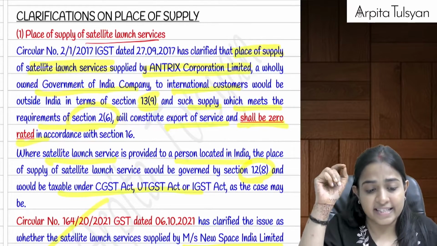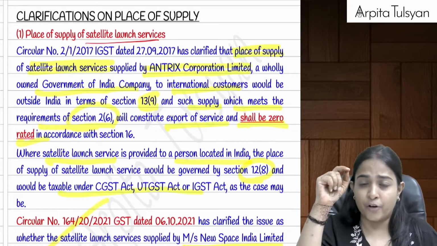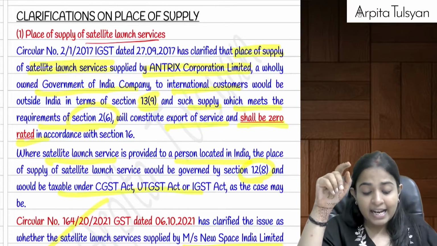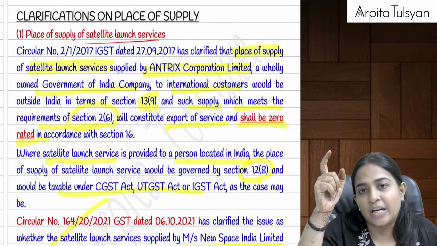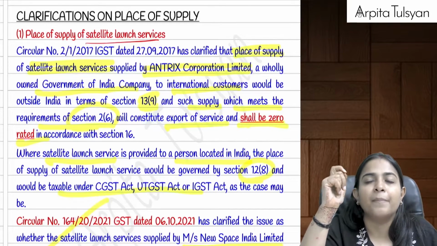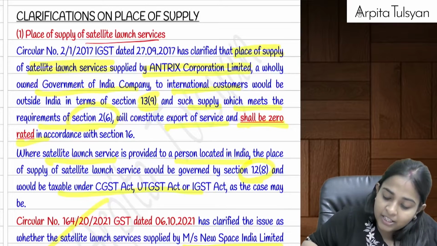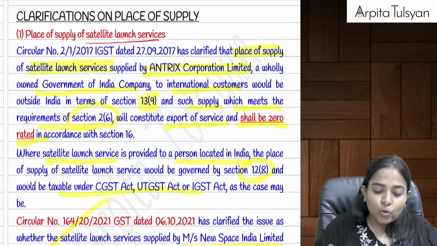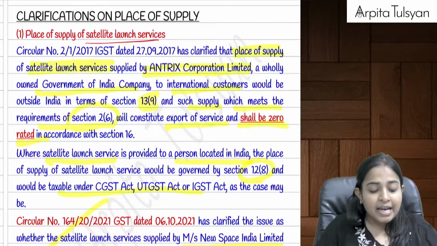Now it was already decided in one of the circulars issued in the year 2017 that whenever Antariksh Corporation Limited, it was a company specific circular, is providing satellite launch services to its international customers, then